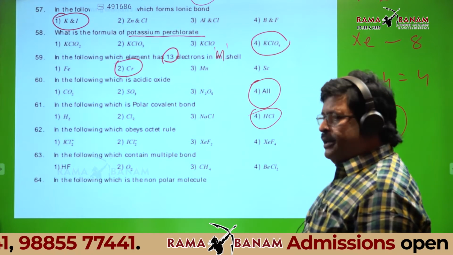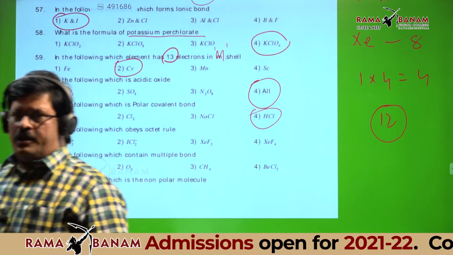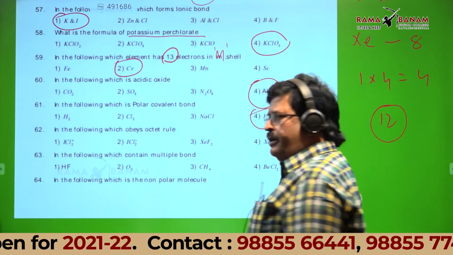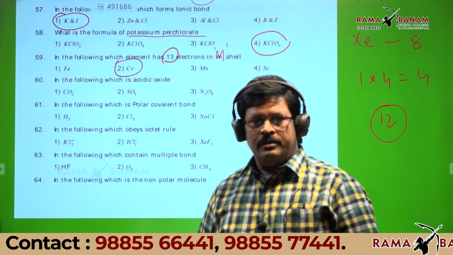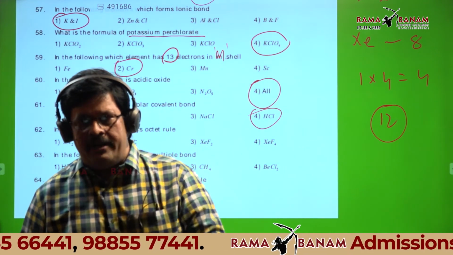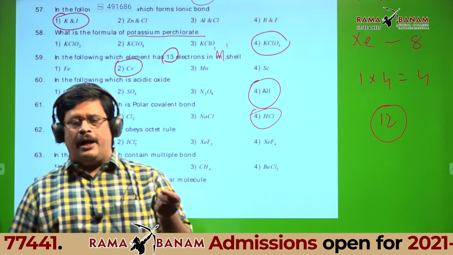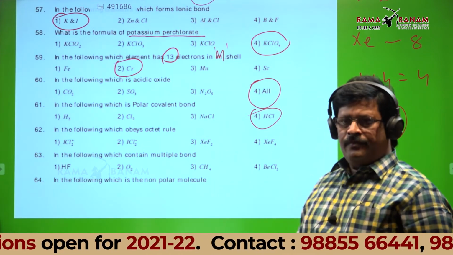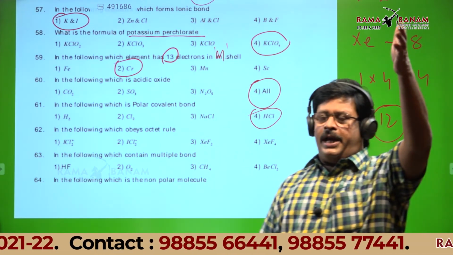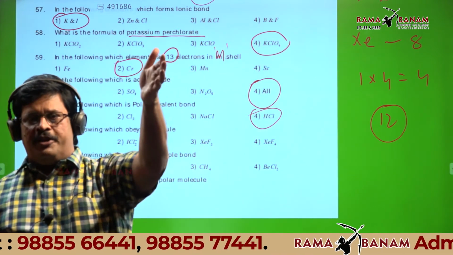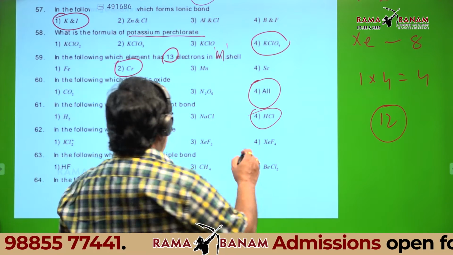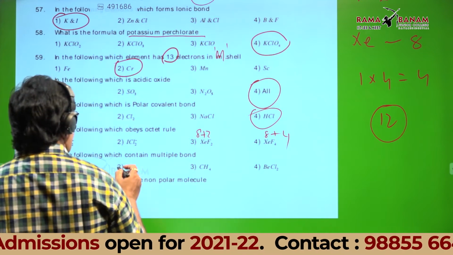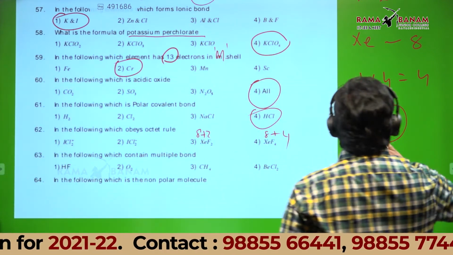Then can you do in the remaining 3, which obeys octet? You told that there are 10 electrons in XeF2. Is XeF2 octet? You only told xenon is 8 and each fluorine contributes 1, 2 fluorines contribute 2. Then 8 plus 2, 10 here. Here 8 plus 4. Then what is the answer?